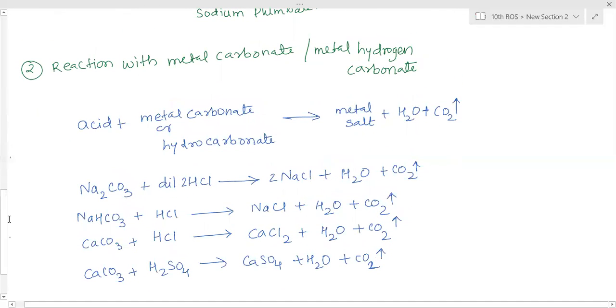Okay, is it clear? So carbonate consists of carbon dioxide. This is a carbonate formed from the carbon dioxide only. So metal carbonates, whenever they react with acid, they release carbon dioxide gas. This is characteristic reaction. You have to remember what is the main compound produced here? Carbon dioxide. Carbonate, so carbon dioxide is produced. Okay, so write down these four and then we have to see after that the test for carbon dioxide. How to find out the released gas is carbon dioxide. So what property does carbon dioxide possess?